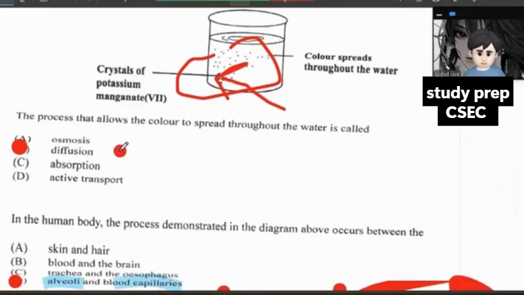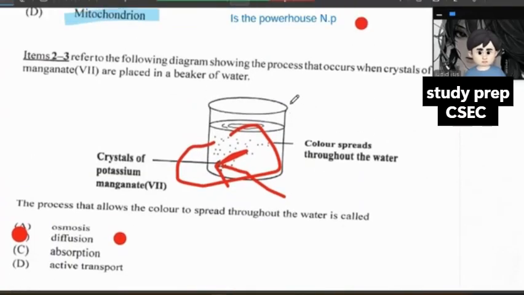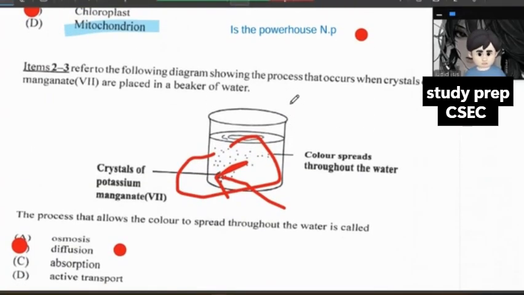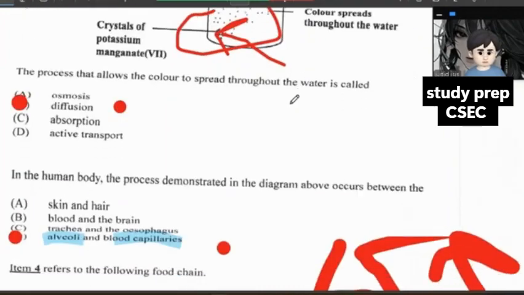Let's look at this question here. Diffusion, I did discuss it in the last live stream. Diffusion is the spreading out of a substance throughout the whole of a body of water. I'll give you an example: if you put dye in a bottle of water, that dye will spread out throughout the whole water. So we could get a basic idea from that.